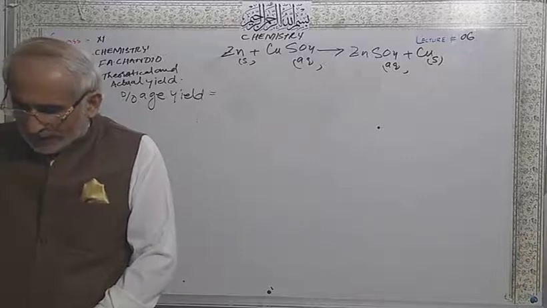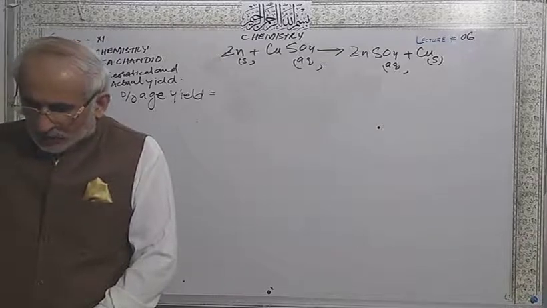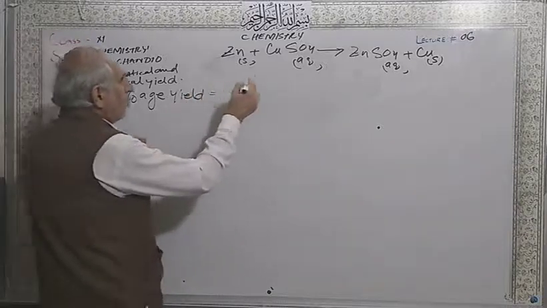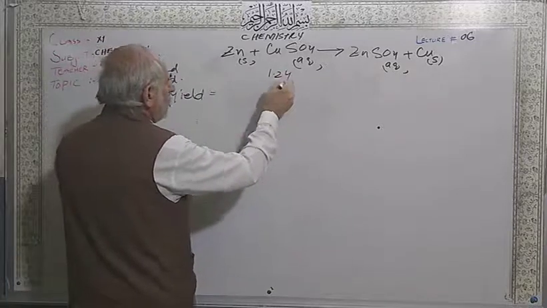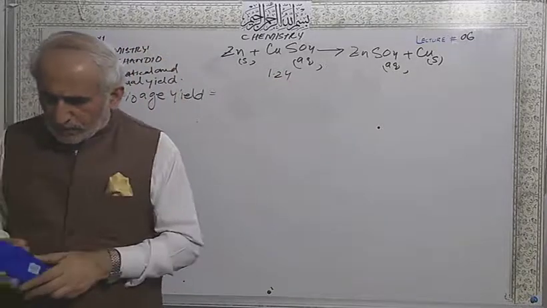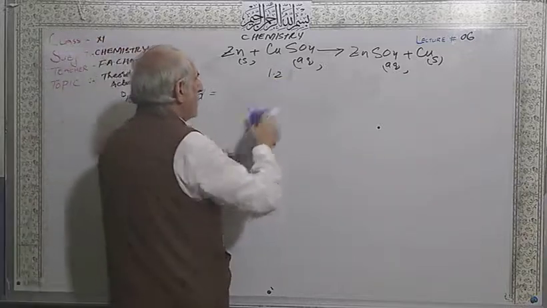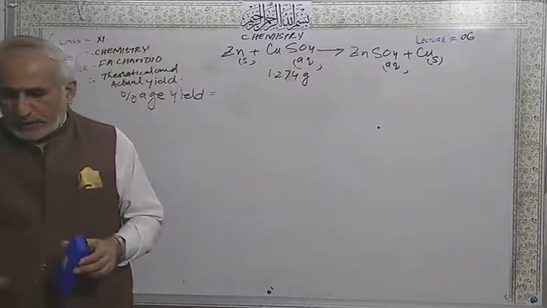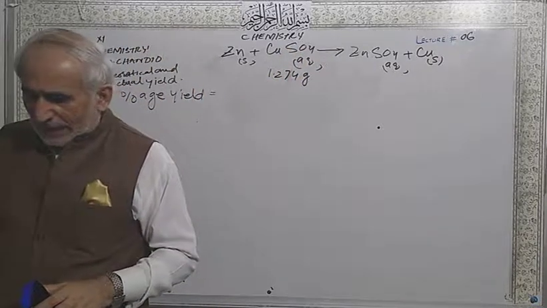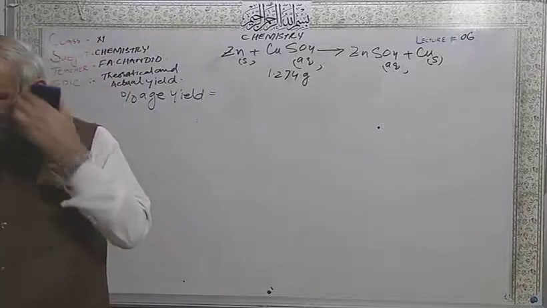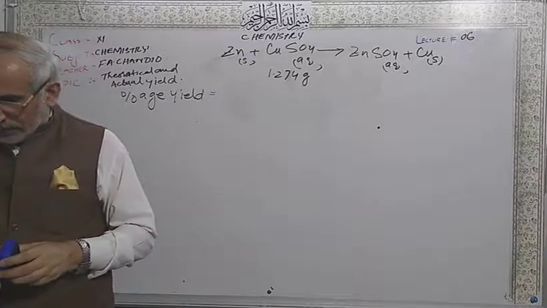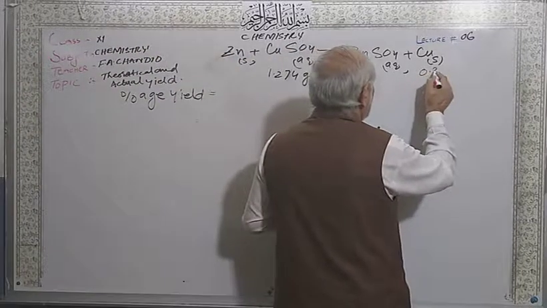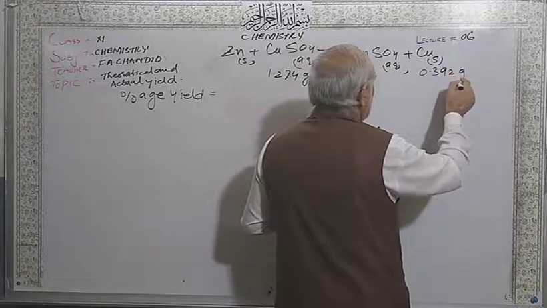Here you are provided 1.274 grams of copper sulfate, in excess of zinc, yielding copper. This is the 0.392 grams.